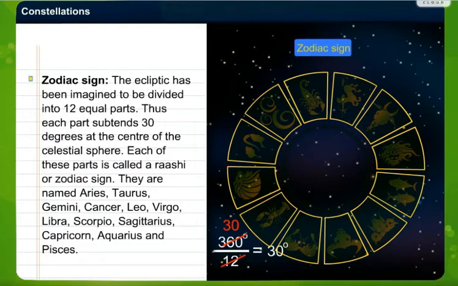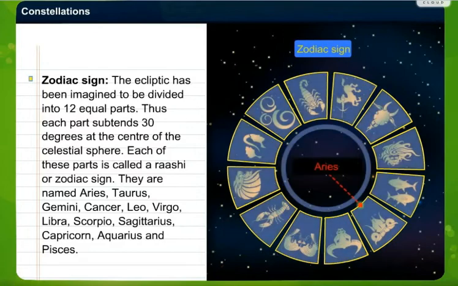This is how you get 30 degrees: the entire circle of 360 divided by 12 parts. You can see how these are represented in a circle. Each section shows each zodiac sign. So in total we have 12 zodiac signs.